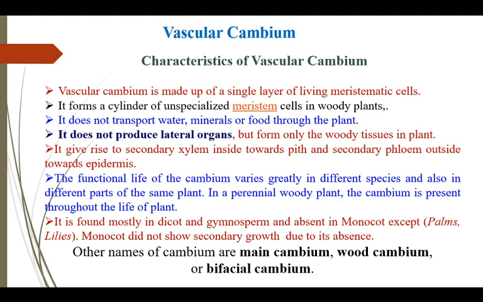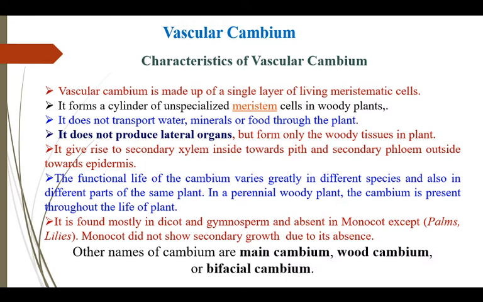The functional life of the cambium varies in different species and even in different parts of the same plant. In a woody perennial plant, cambium is present throughout the life of the plant. Vascular cambium is found in dicots and gymnosperms, but absent in monocots except a few plants, for example palms and lily.